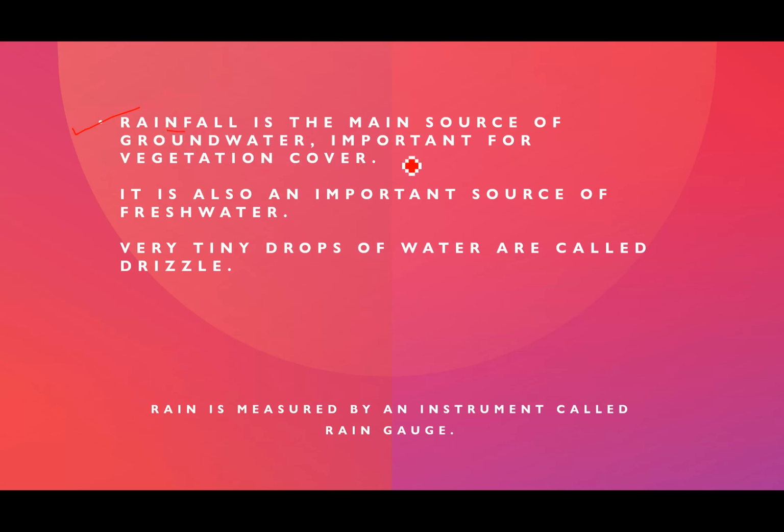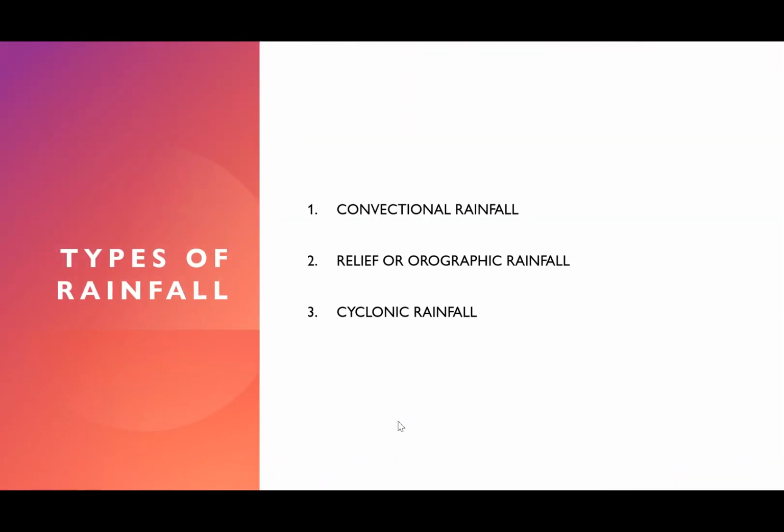Now, rainfall is very important for the vegetation cover and it is the main source of the groundwater. It is also the main source of fresh water. And when we talk about drizzle, drizzle is nothing but very tiny drops of water. Now, rain is measured by an instrument called the rain gauge. Now let's talk about the three different types of rainfall. One is the convectional rainfall, the other is the relief or the orographic rainfall, and number three is the cyclonic rainfall.